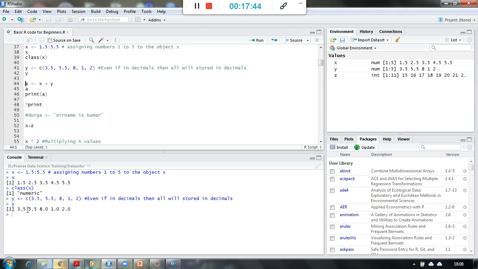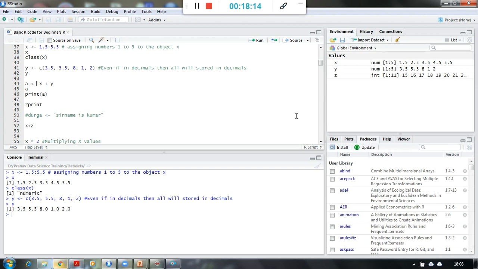So you can see the values have been stored, but there is again a difference. I have given 8, 1 and 2, but it has taken them as 8.0, 1.0 and 2.0, right? Even if I have not given the decimal values, it has converted them into decimal values. Why? Because some values are there in decimals, right?